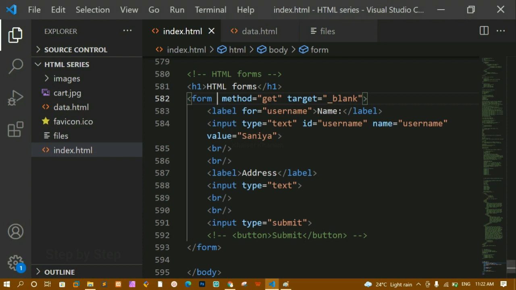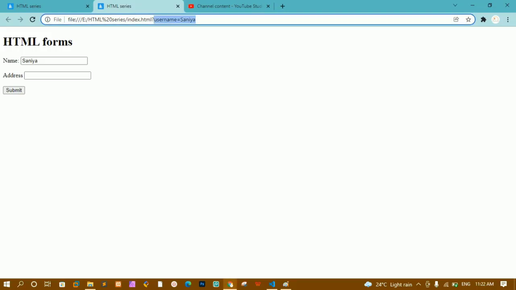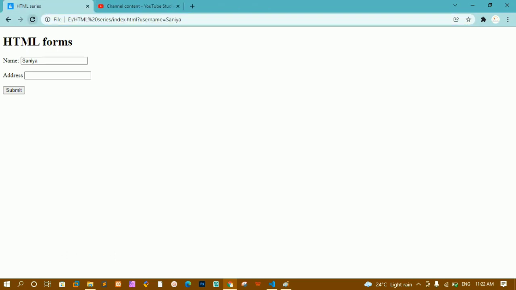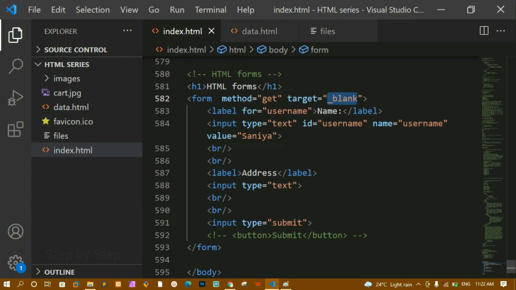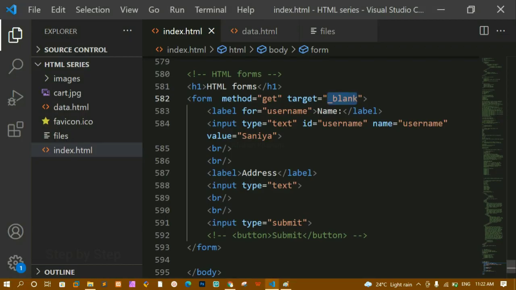Because I have given here target is equal to blank, which means that the file will be opened in another tab. If I am writing here self, by default it will be self, so you don't have to worry. I'll just close this and refresh this one. Now whenever I click on this, you can see in the same file I am getting this output. Let me just remove this. Now when I click on submit, you can see in the same form I am getting this output. Now if I just write here blank, I'll save this and refresh this one. Now when I click on submit, you can see the new tab has been opened. This is how we are going to use the target attribute.